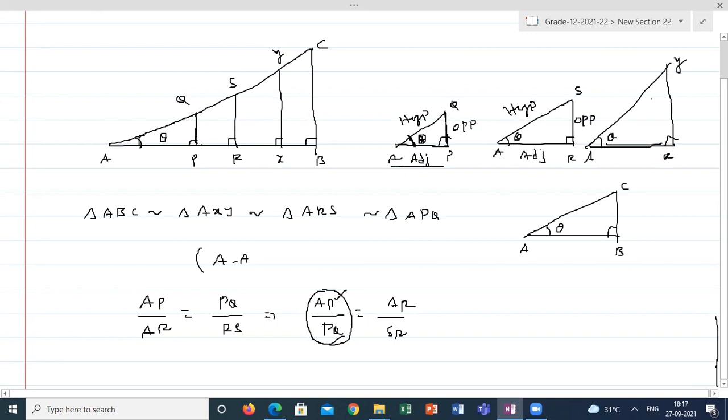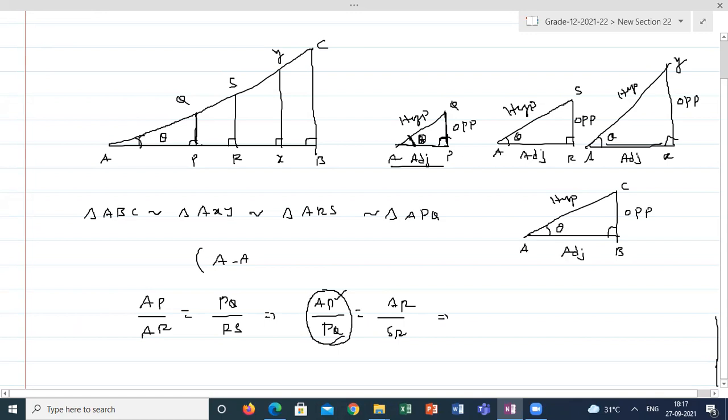Here also, this is the opposite side of theta, angle A, or this is the adjacent side of angle A, and this is the hypotenuse of the right angle triangle. This is the opposite side of angle A, because with respect to that angle A only, all these triangles are similar. And the remaining angle in all of them is the right angle. So here also this is hypotenuse, this is opposite side, and this is adjacent side.